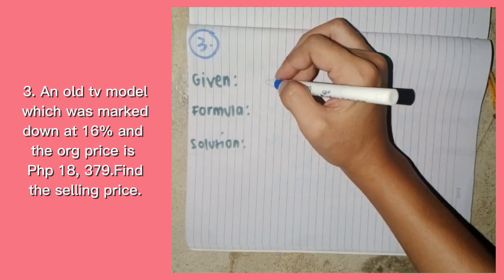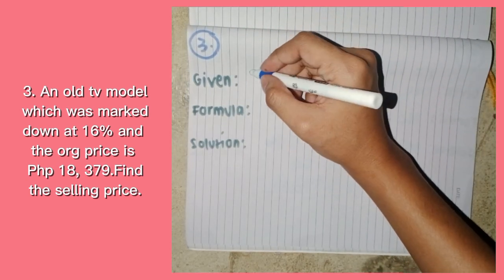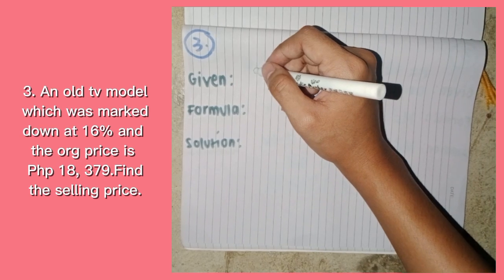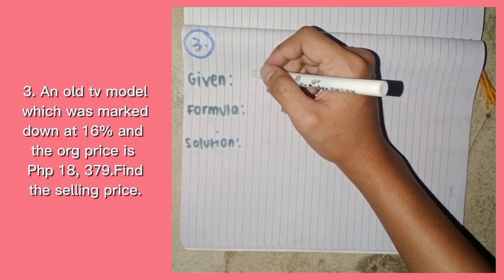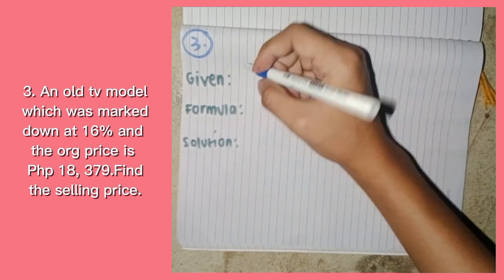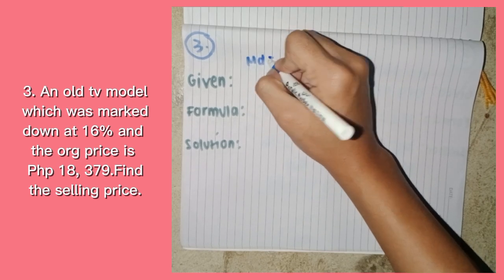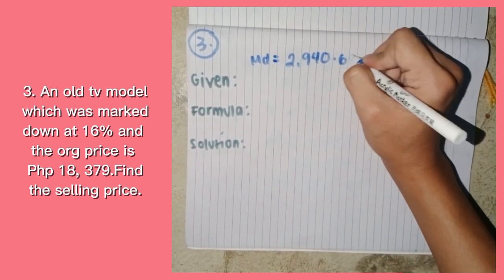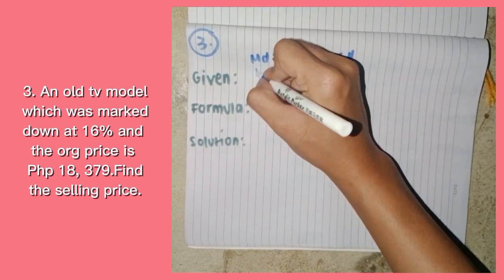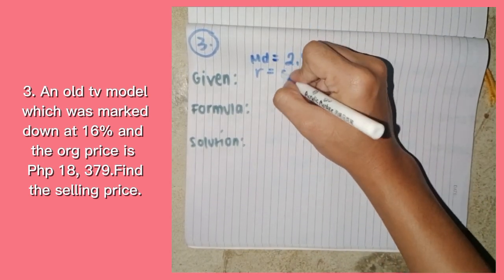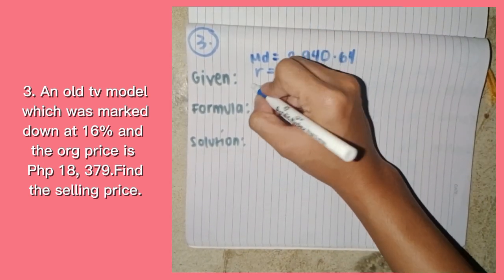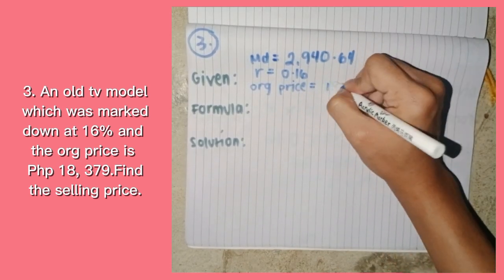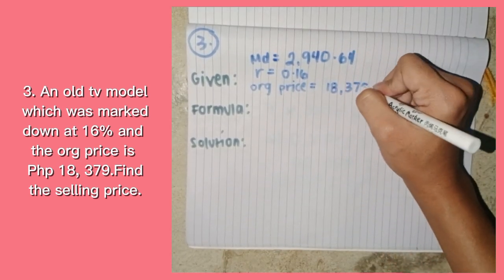So now that our given is complete, we are going to proceed to computing the value of the selling price. Let's first identify the given. The markdown is 2,940.64, the markdown rate, denoted by R, is equal to 0.16, and the original price is equal to 18,379.